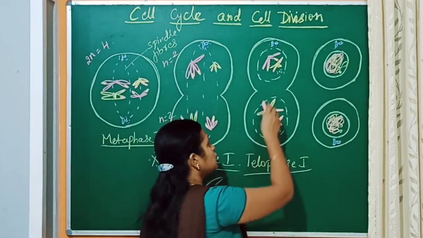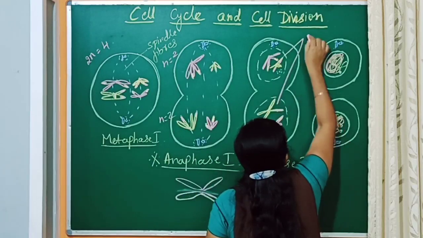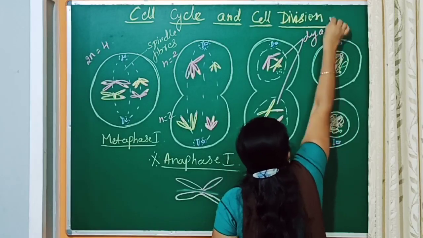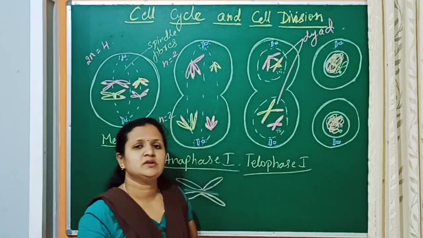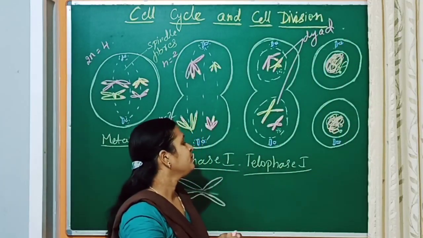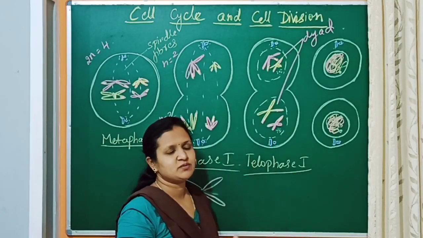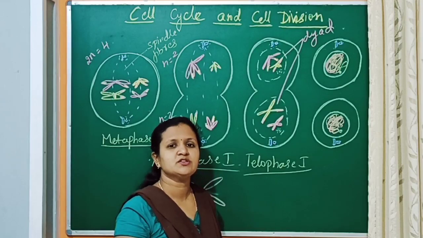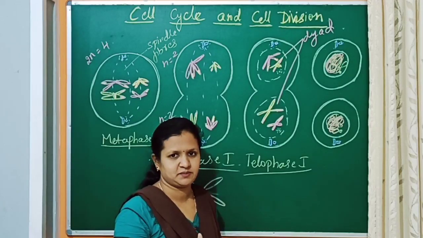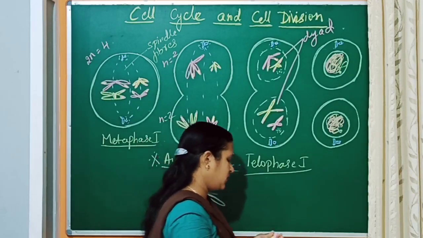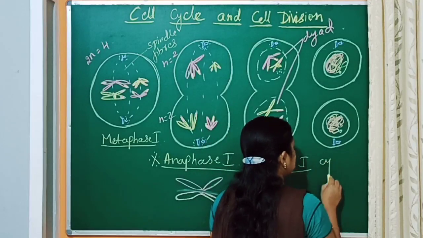These two nuclei are called a dyad, and this occurs in telophase 1. The spindle fibers stop forming and disappear in telophase 1. So next comes the cytokinesis.